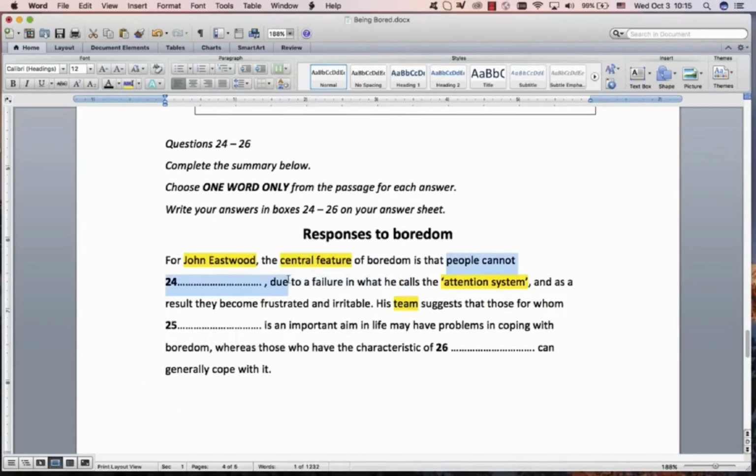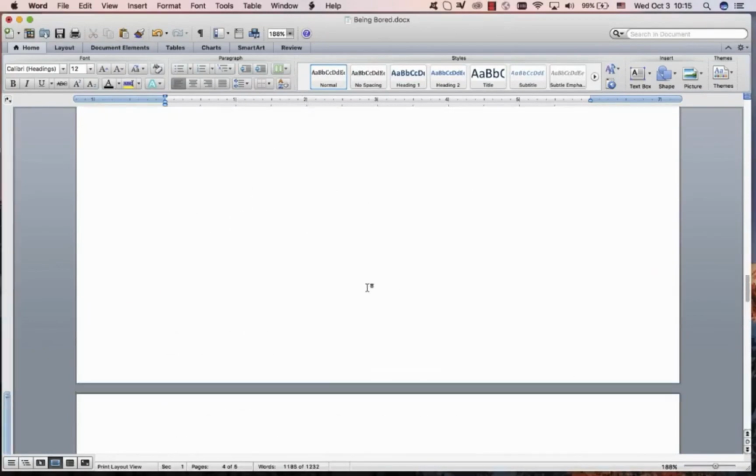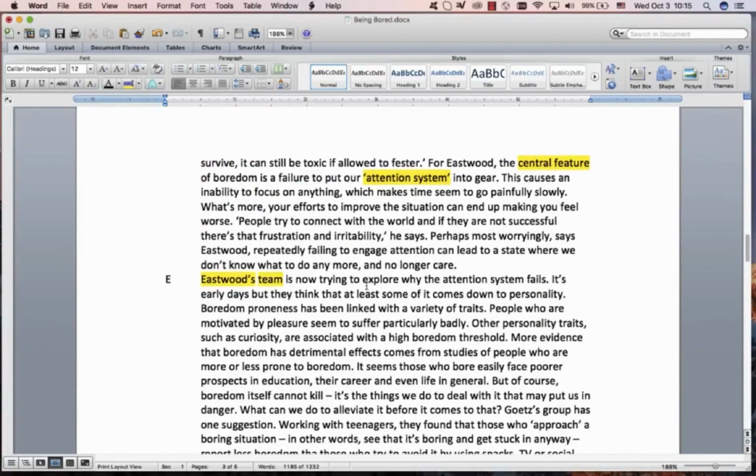People cannot do what? People cannot do something. They've mixed it up, they've changed this and put it later and put that before, but we're over here and then possibly the next one as well. So look for a verb there where people cannot do something.